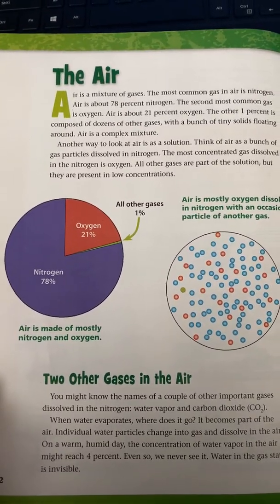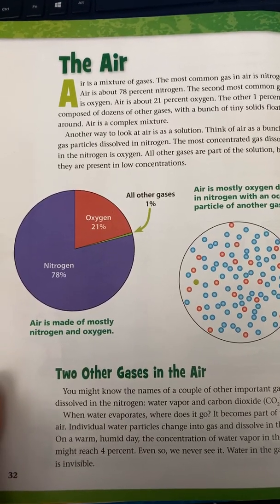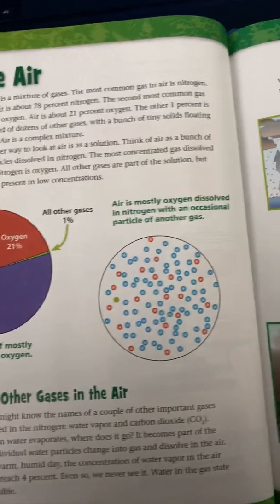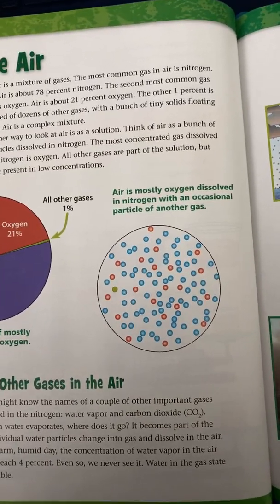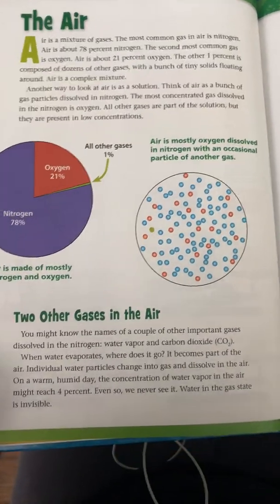Nitrogen 78%, oxygen 21%, all other gases 1%. Air is mostly made of nitrogen and oxygen. Air is mostly oxygen dissolved in nitrogen with an occasional particle of another gas.